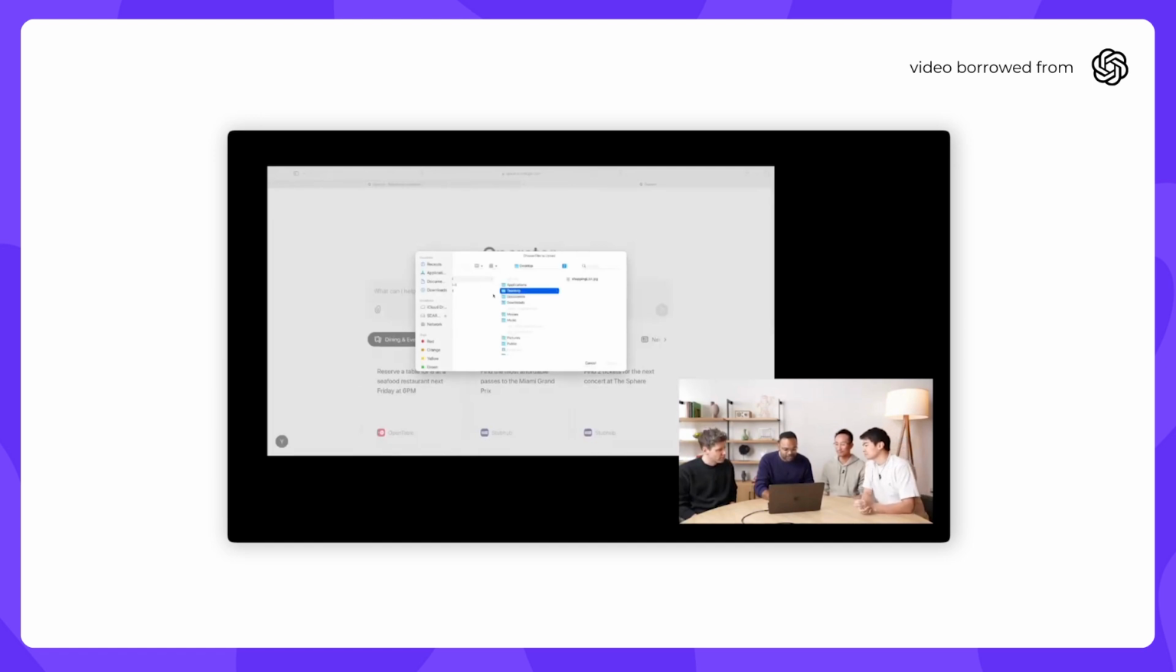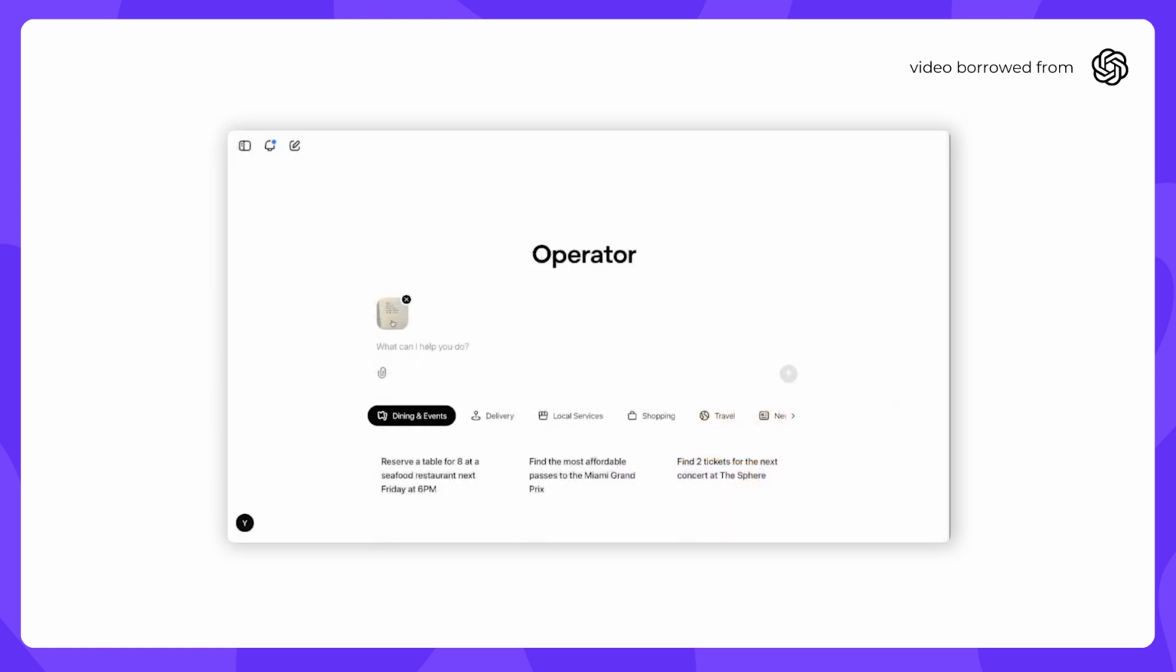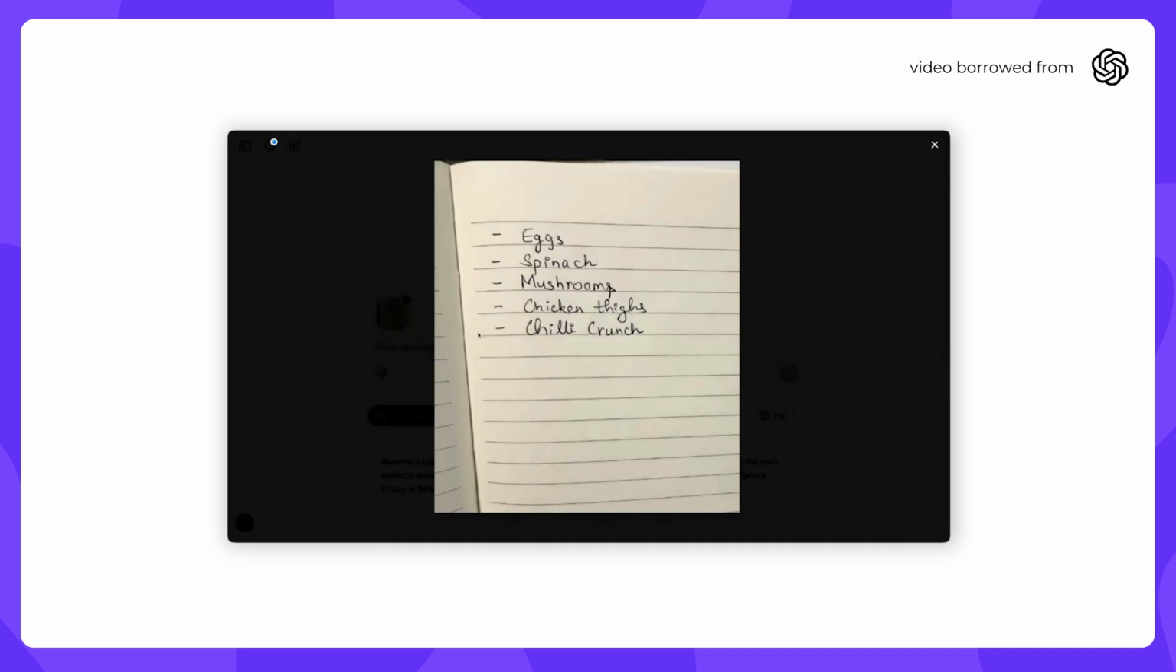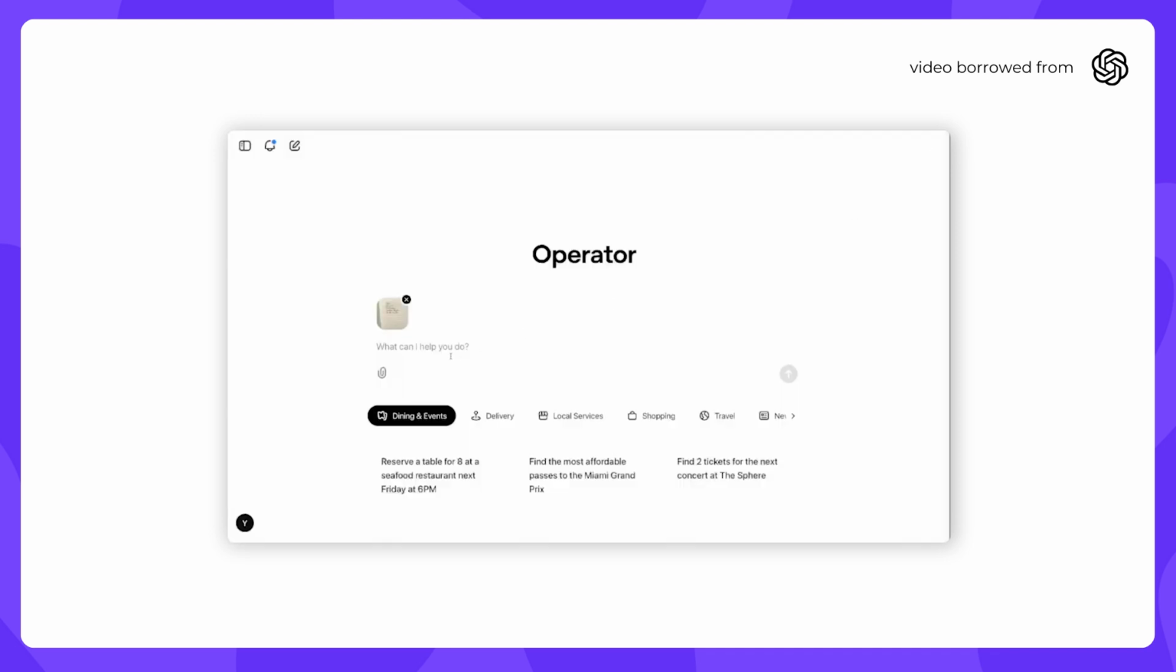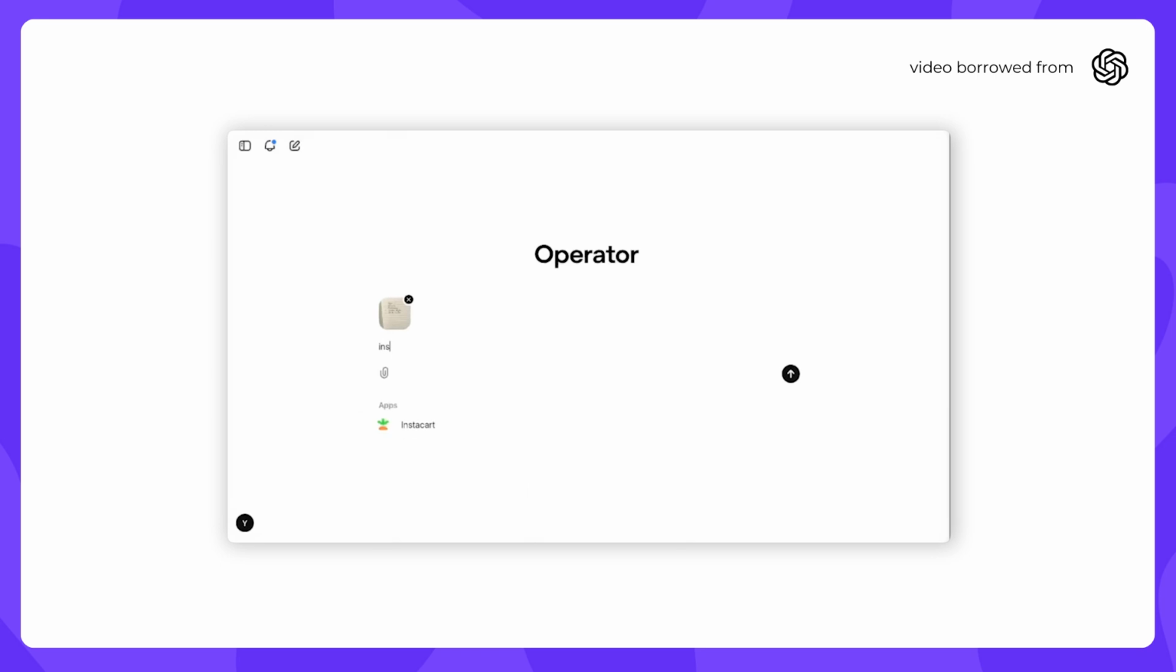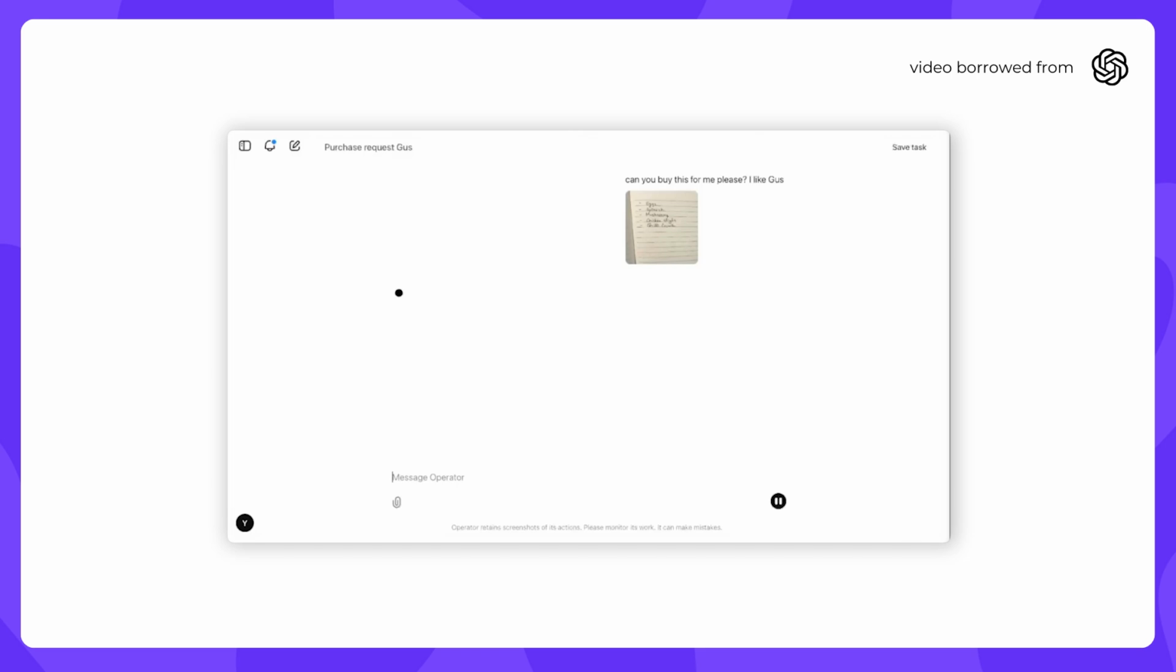So I have a shopping list here, which is this one. Let's see what it is. Eggs, spinach, mushrooms, chicken thighs, chili crunch. So this is a picture that you're uploading here. That's exactly right. And I'm gonna use Instacart, which is again what we use generally. Can you buy this for me, please? And I'll also specify the store I like, which is, well, let's see if he figures out I mistyped it, but let's see. So they uploaded the photo of that grocery list. They prompted calling the app or the website, Instacart, and mentioning that they had a preference for the items to be purchased at a specific vendor, Gus's Market, I think it's called.